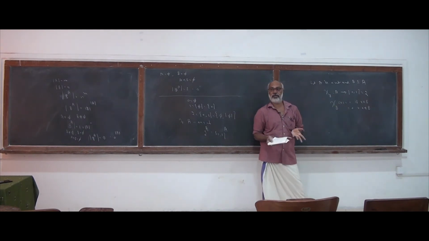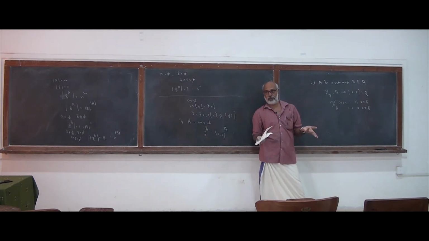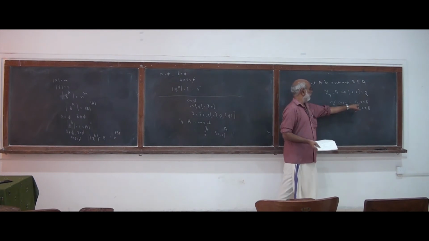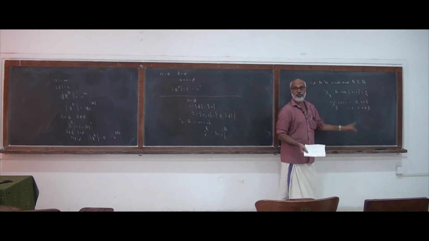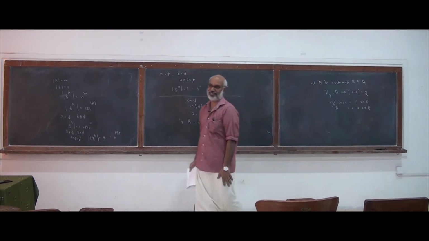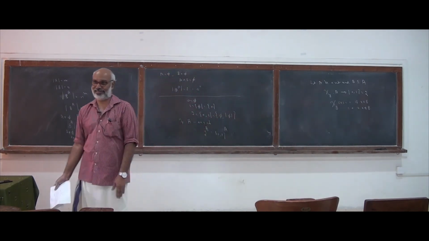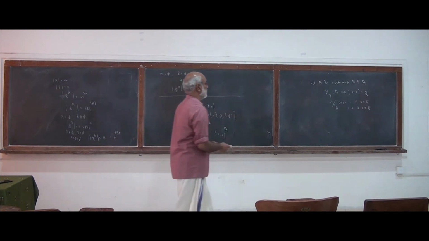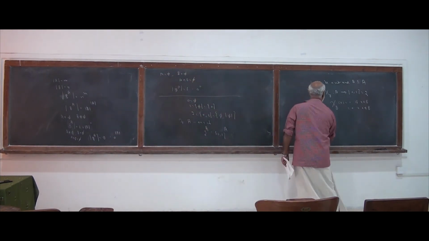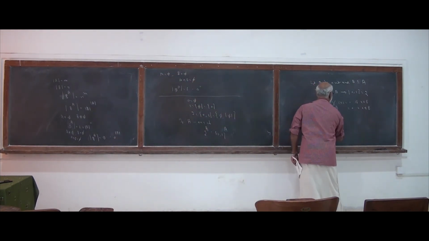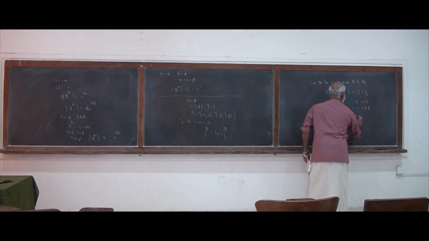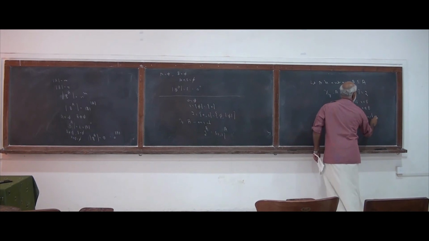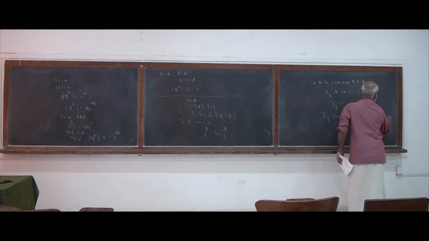If you take an element of A, that can be either in B or in the B complement. If it is in B, we give the value 1. If it is not in B, that is in the B complement, we give the value 0. So this is a well-defined function. This function, chi B, is called the characteristic function of the subset.